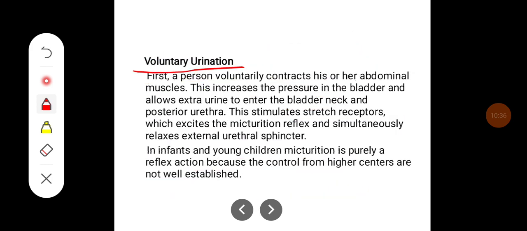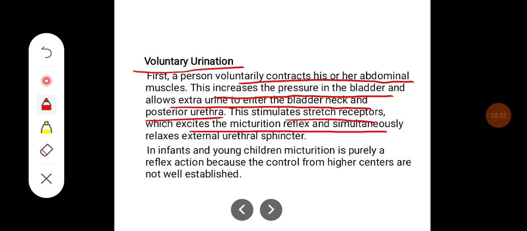Voluntary urination. First, a person voluntarily contracts his or her abdominal muscles. This increases the pressure in the bladder and allows extra urine to enter into the bladder neck and posterior urethra. This stimulates stretch receptors, which excites the micturition reflex and simultaneously relaxes the external urethral sphincter. In infants and young children, micturition is purely reflex action because the control from higher centers are not well established.